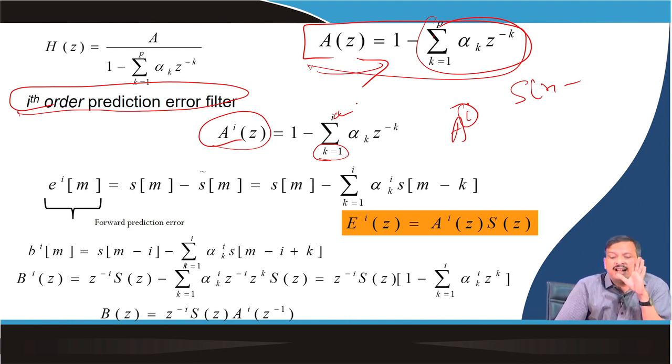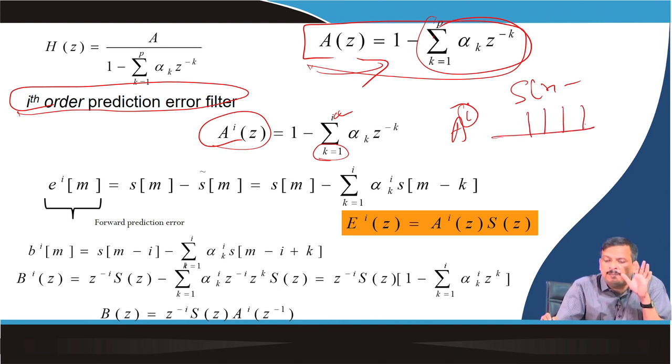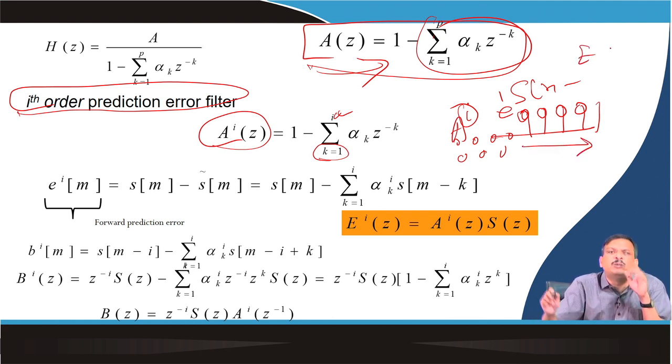As I said, suppose there is a sample. When I am predicting this sample from the previous zero samples, the prediction error is maximum. In the first iteration I predict this sample, in the second iteration this one, in the third iteration this one, in the fourth iteration this one. Once I go through the iterations, the error will be minimized. Okay?